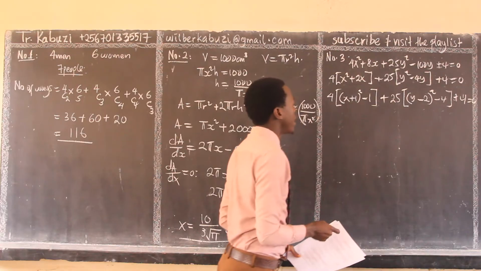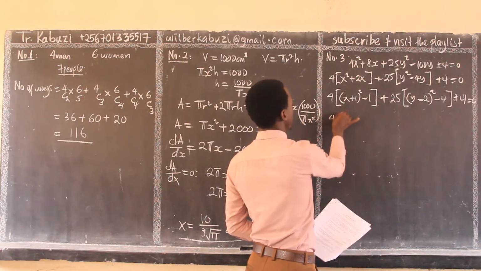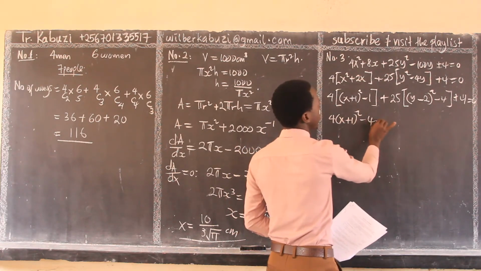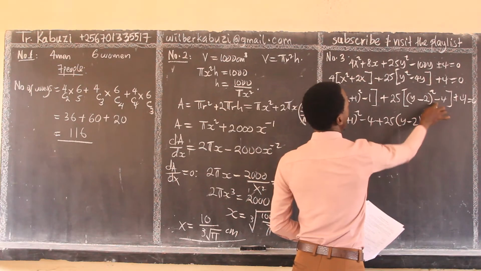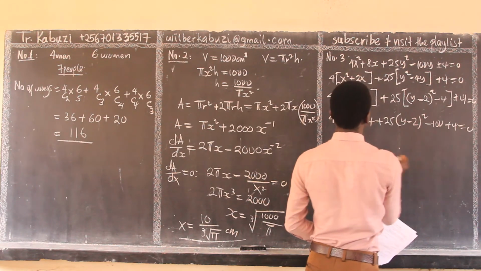So from there, we open our brackets properly. Then this will give us 100 plus 4 equals to 0.